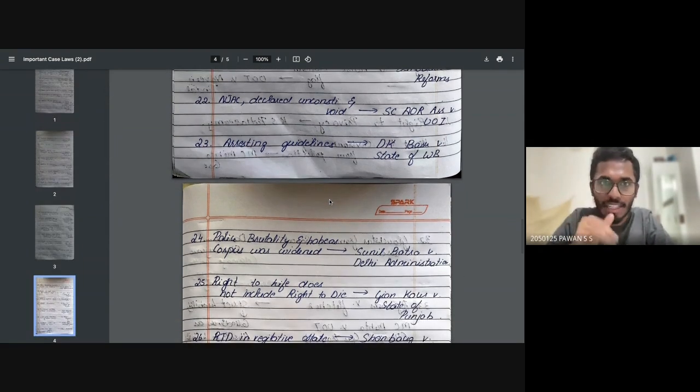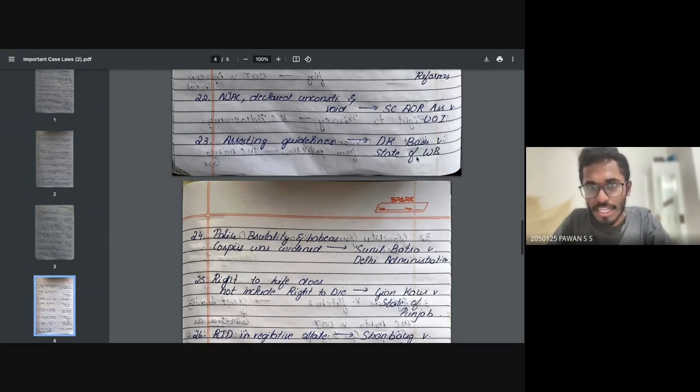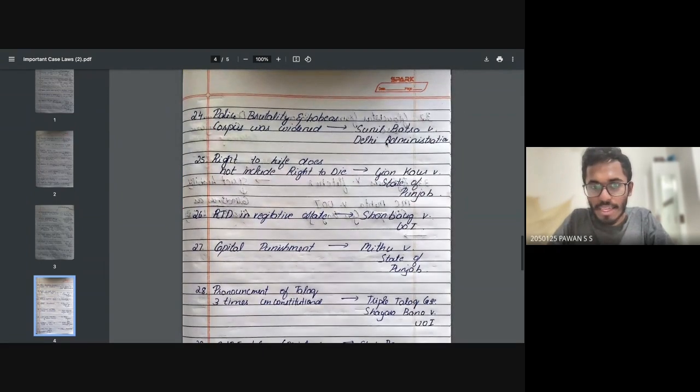Arrest guidelines, they brought these in which case? It was actually in BK Basu versus State of West Bengal. Okay. Now, a few more cases.